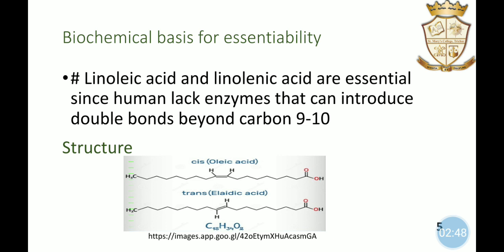Next we can see the biochemical basis for the essentiality. Linoleic acid and linolenic acid are essential since humans lack enzymes that can introduce double bonds beyond carbon 9 to 10. There is a structure of fatty acids, oleic acid and elaidic acid, which are the cis and trans forms. There is an example. We can see there is a carboxylic group and a hydrocarbon chain.